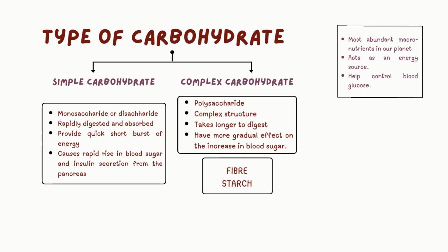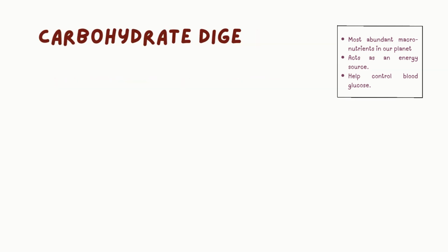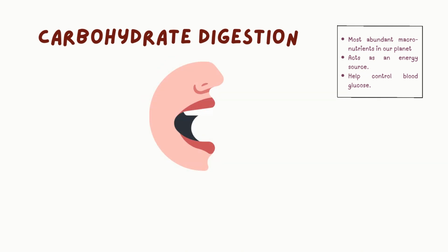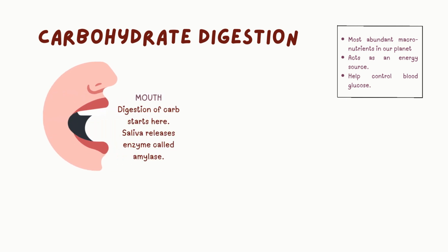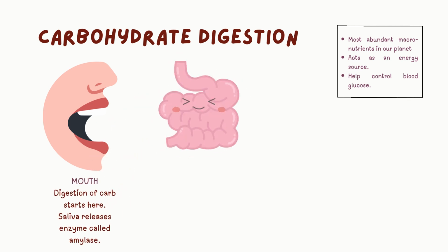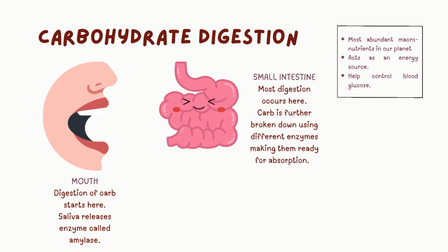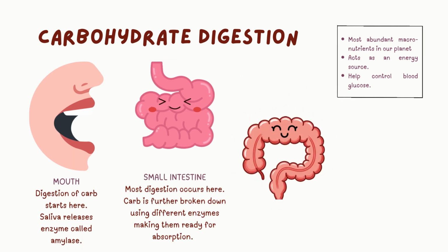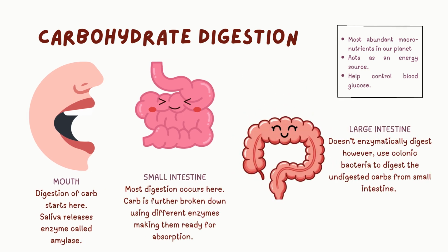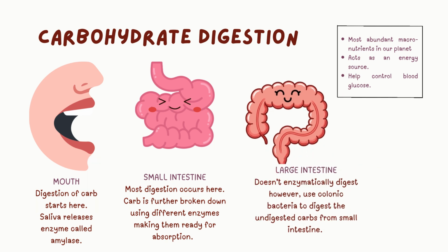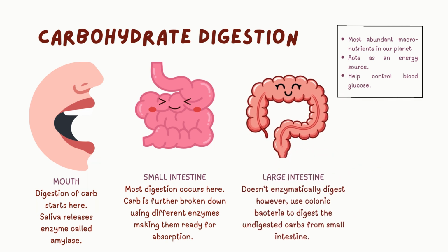Now, let us move on to carbohydrate digestion. We will learn how different parts of the body are responsible for carbohydrate digestion and how different carbohydrate structures are digested. Enzymatic digestion starts in the mouth, where saliva releases an enzyme called amylase, which breaks carbohydrates into simpler units for further digestion. Most digestion occurs in the small intestine, where carbohydrates are further broken down to prepare them for the absorption stage. The large intestine, however, does not use digestive enzymes.